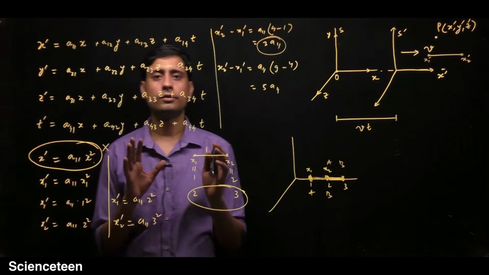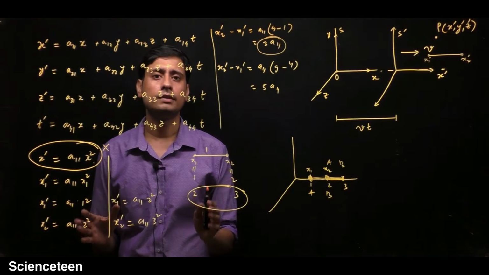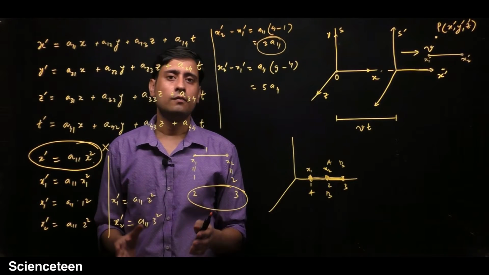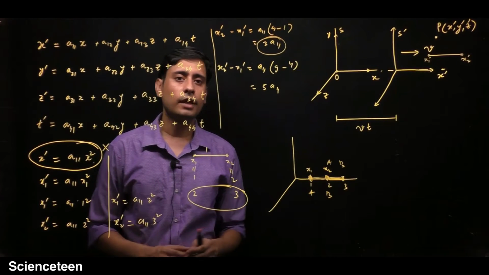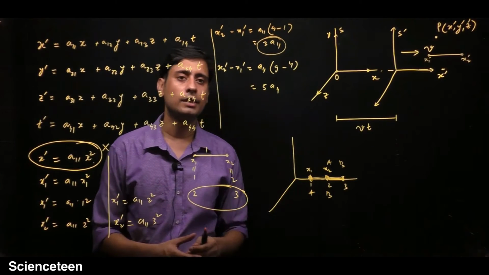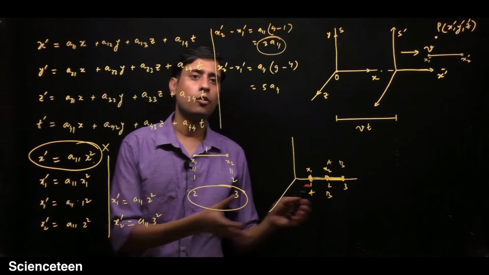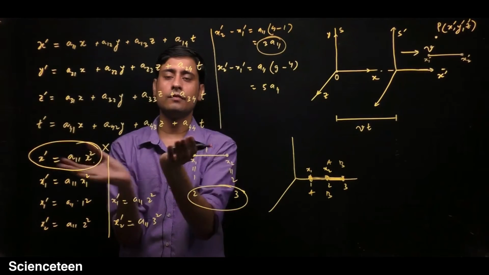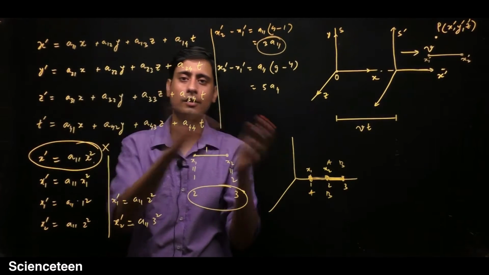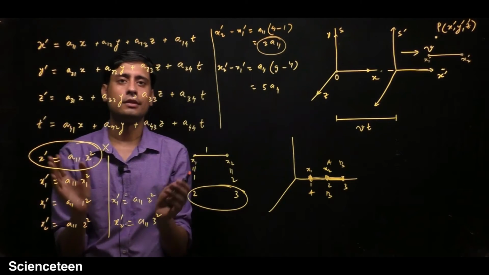Or you can also say that the Lorentz transformation equations are those equations which can maintain the constancy of light, the principle of relativity, and the principle of homogeneity of space and time. So these are those equations, and these are not those equations.